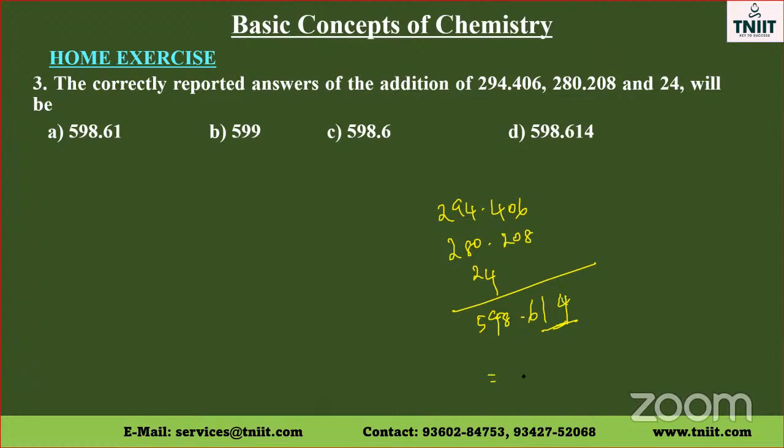So the answer will be 598.6, or with the minimum significant figures, it can be rounded to 599. Hence the answer is option B.